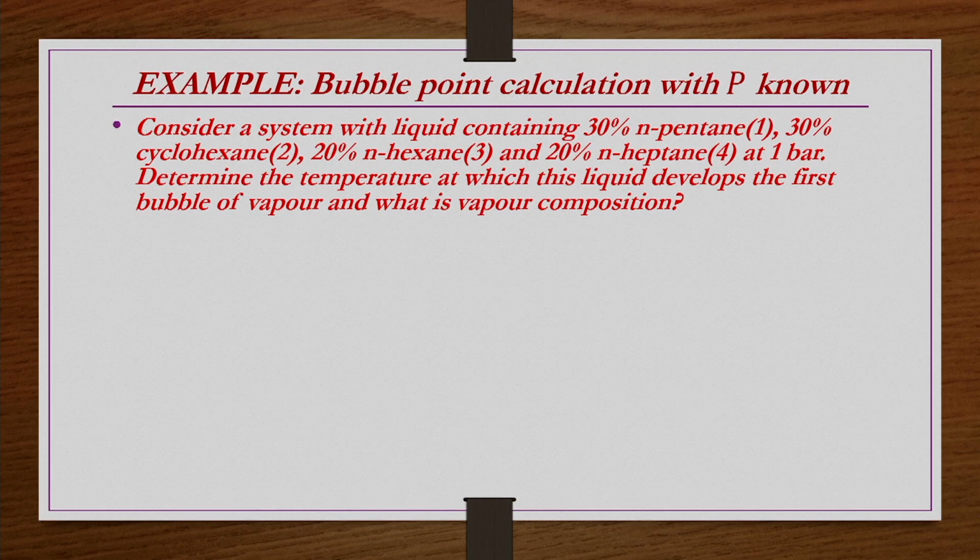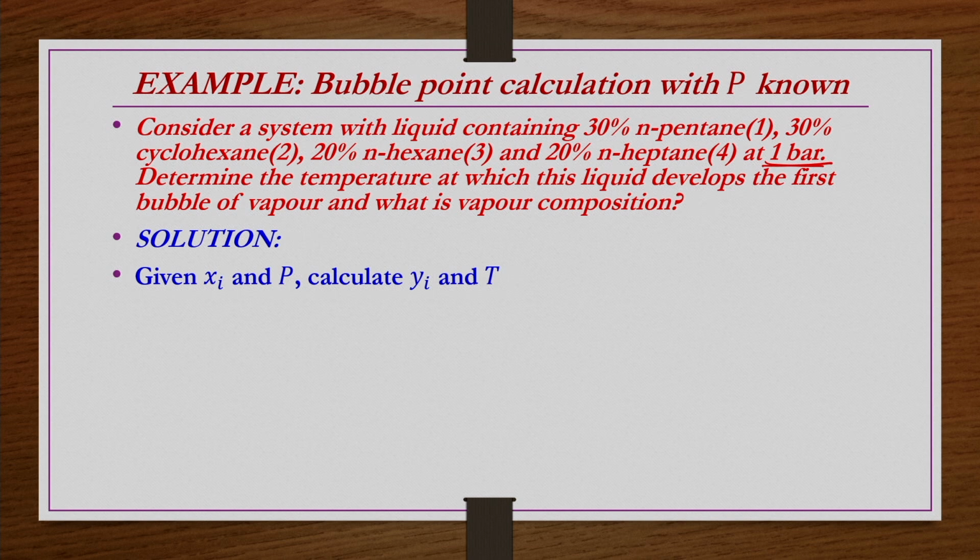Consider a system with liquid containing 30% n-pentane, 30% cyclohexane, 20% n-hexane and 20% n-heptane at 1 bar. The pressure is given as 1 bar, which is low pressure, so we can say that the vapor phase is an ideal phase, though it is not given. Determine the temperature at which this liquid develops the first bubble of vapor and what is the vapor composition.